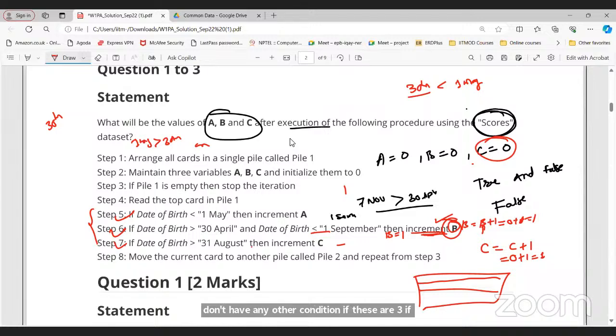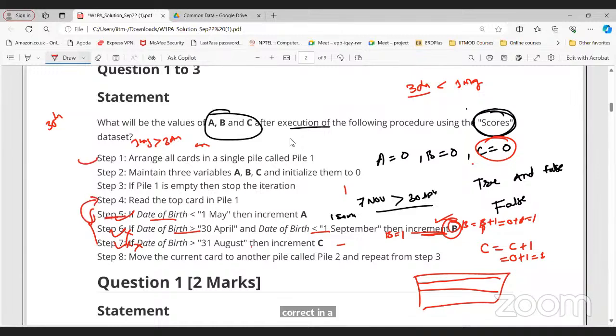Once you go through 2, 3 iterations, you will get to know that if I get this condition, then these two conditions cannot be true. If this condition is true, then this other condition cannot be true, right? In this case, if you get it correct in step 5, you can directly go to the next card, because we already know that anyway the next two conditions will not be true, right? Okay, sir.